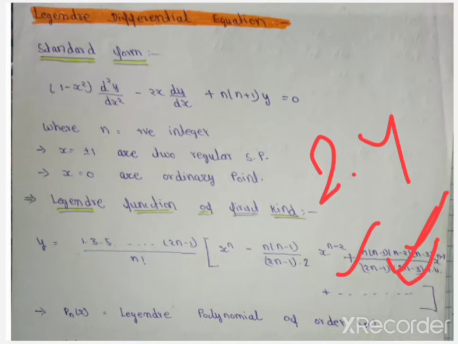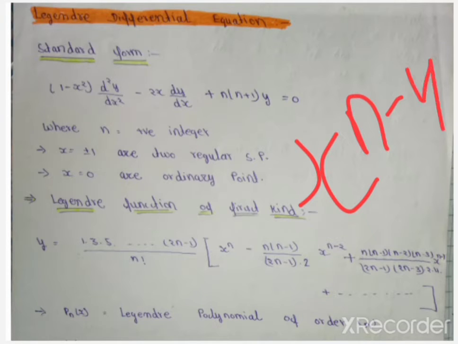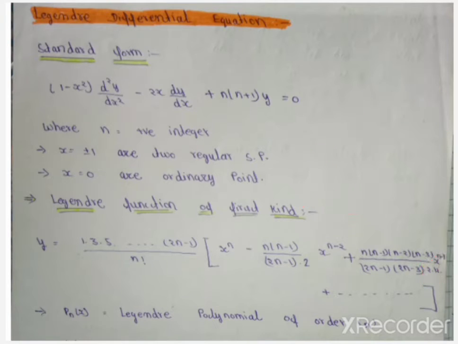with x power n minus 4. It is not visible, sorry for that. It is a series, we also discussed this in the previous lecture, so it continues again. Pn(x) is equal to Legendre polynomials of order n.